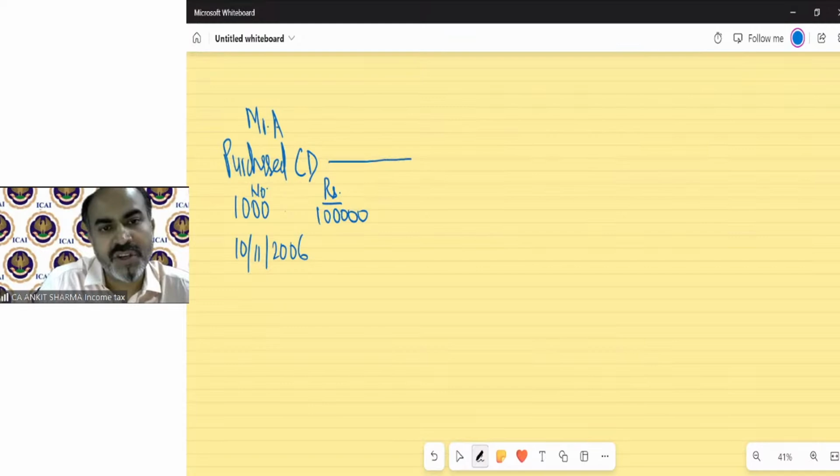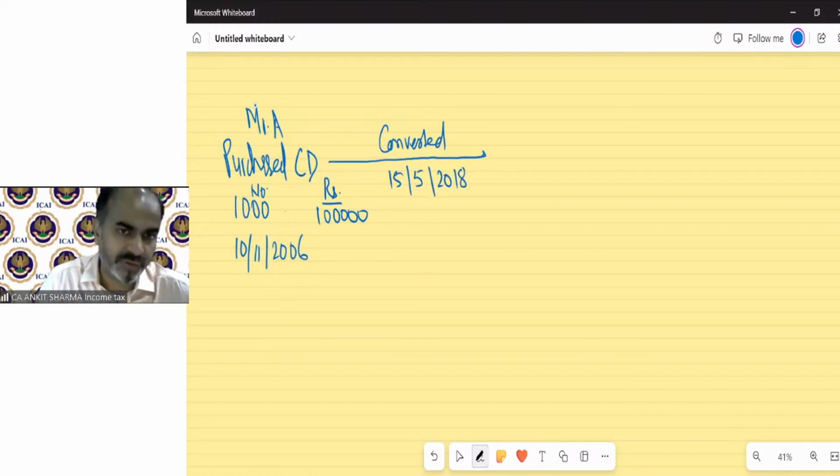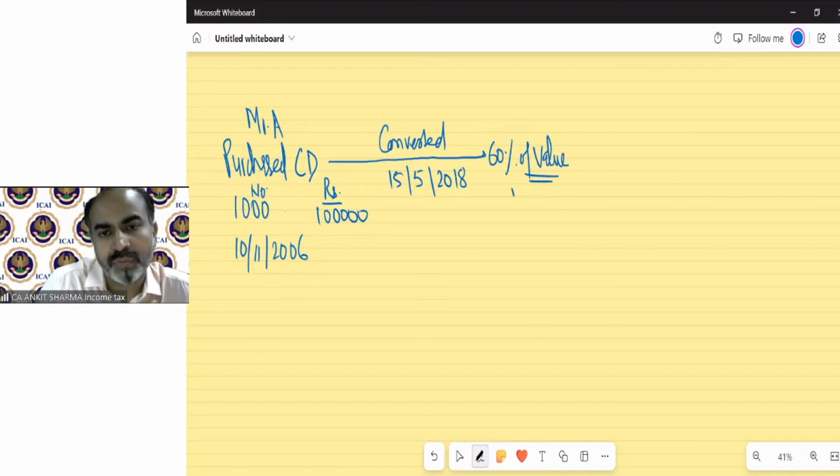And the conversion took place on 15th May 2018. Suppose he converted 60% of the value into shares.